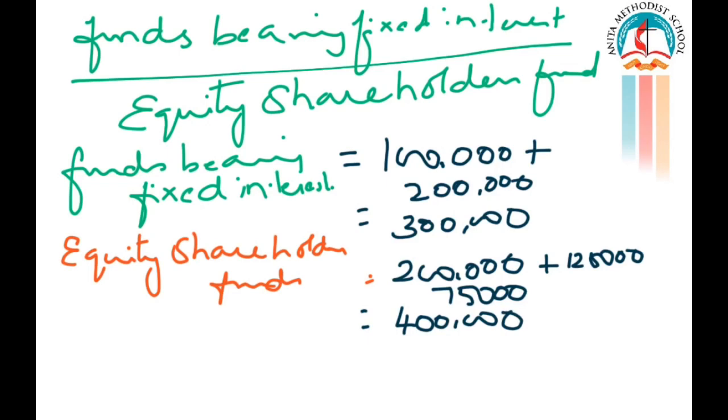Now compute. How will you compute? 3 lakhs divided by 4 lakhs. If you find out the answer, it will be 0.75 is to 1. Is that clear, children?